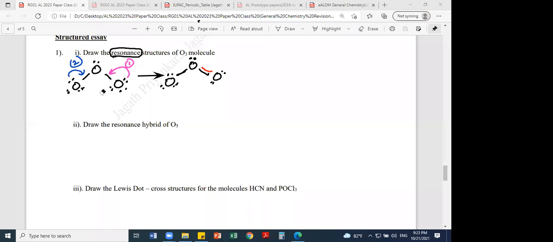Okay, I'll try it like this. This oxygen has a single bond, and on this side you get the other one.